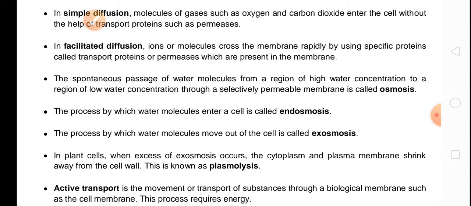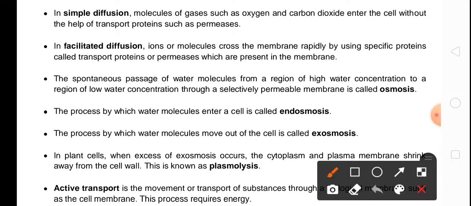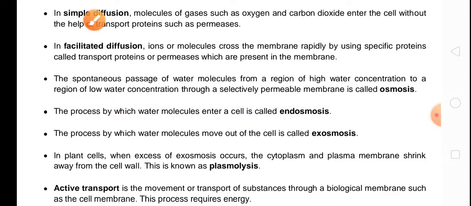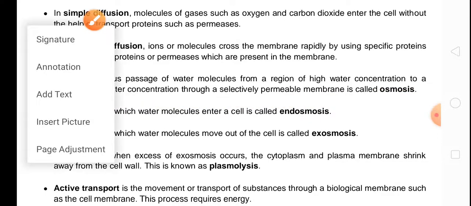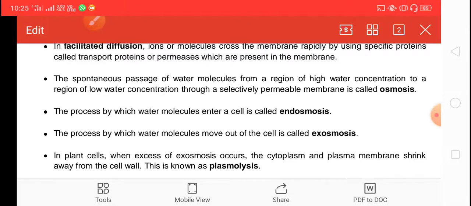And what is osmosis? Osmosis is the spontaneous process of water molecules moving from a region of higher water concentration to lower water concentration through a selectively permeable membrane. This is a very important point you should keep in mind. So the process of water molecules moving from the region of higher concentration to the lower water concentration through the selectively permeable membrane is called osmosis. The process by which water molecules enter a cell is called endosmosis.